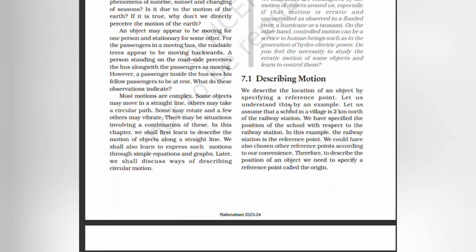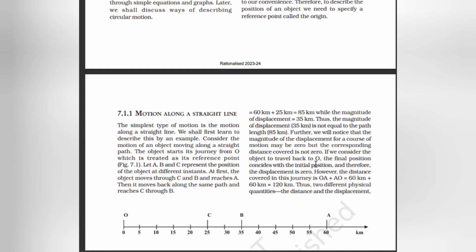Describing motion. We describe the location of an object by specifying a reference point. Let us understand this by an example. Let us assume that a school in a village is 2 kilometers north of the railway station. We have specified the position of the school with respect to the railway station. In this example, the railway station is the reference point. We could have also chosen other reference points according to our convenience. Therefore, to describe the position of an object, we need to specify a reference point called the origin.